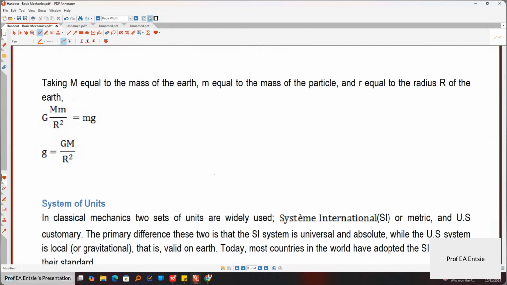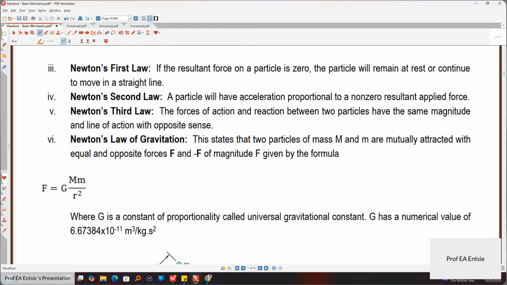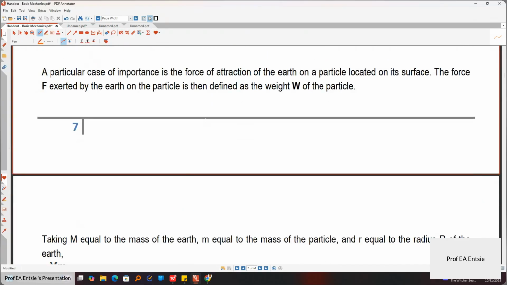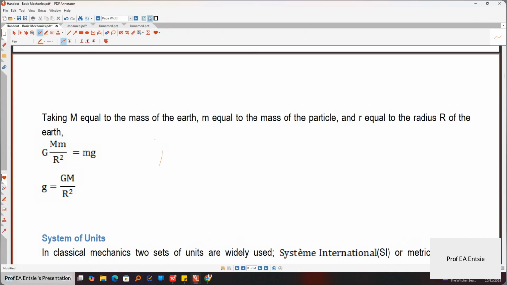And the last principle, which I had escaped, is Newton's law of gravitation. That's the force between two masses, capital M and small m. That force is directly proportional to the product of the masses and inversely proportional to the square of the distance between them, or the radius of the earth, because the body is on earth, so the square of that distance. So that's what is here.